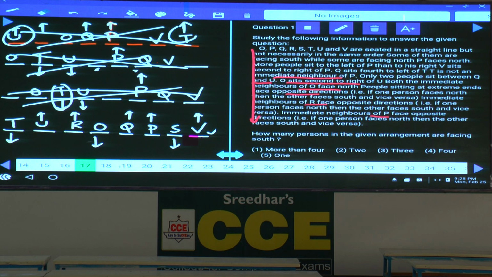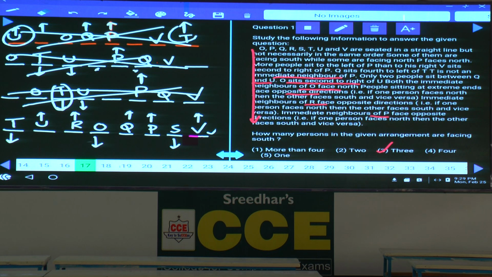Now, this is about questions 17 to 22. Done with this? For two of the questions, the key seems to be wrong. In the 17th one, how many persons are facing south? There are 3 persons facing south, that is choice 3. Here it is given as 2, but the answer is choice 3.